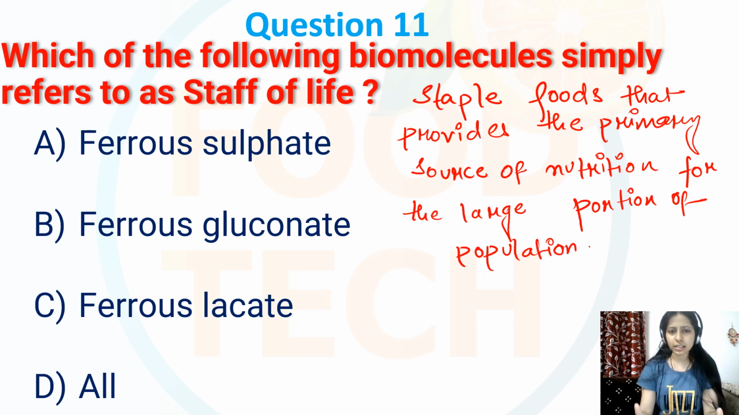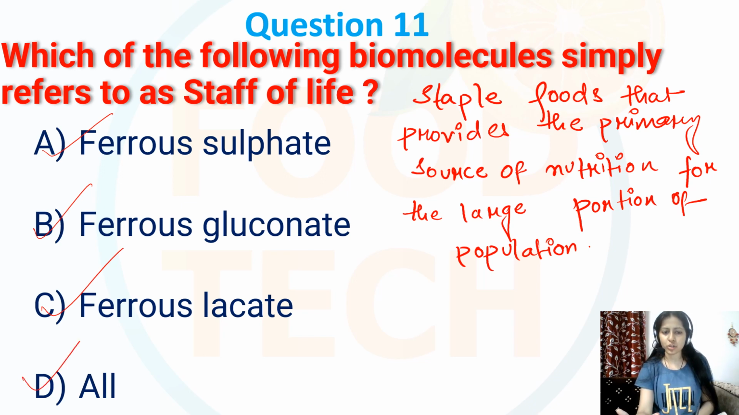So in this context, the biomolecule is often referred to as the staff of life. So over here all the options are correct, that is ferrous sulfate, ferrous gluconate and ferrous lactate. These three are correct. So my correct option is option number D, that is all. So actually over here this ferrous sulfate, ferrous gluconate and ferrous lactate, these are all forms of iron supplements.